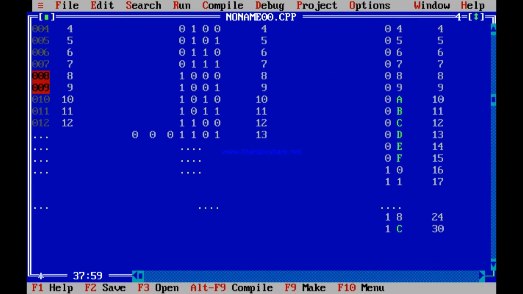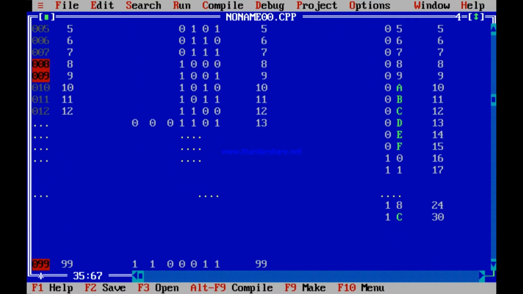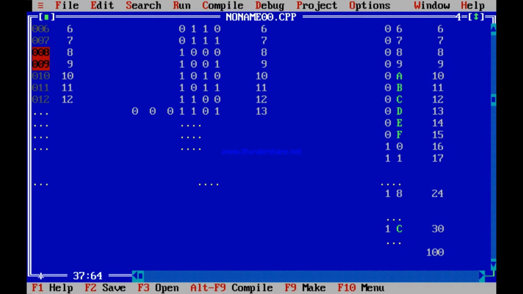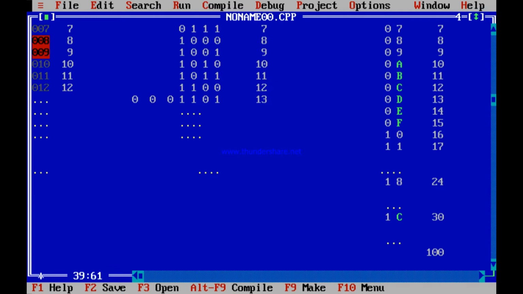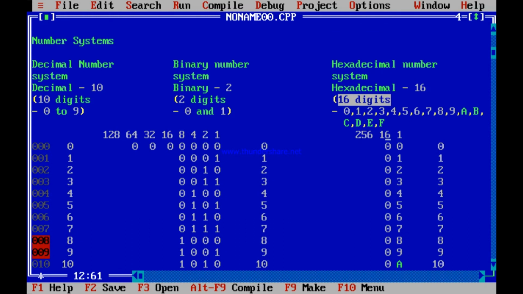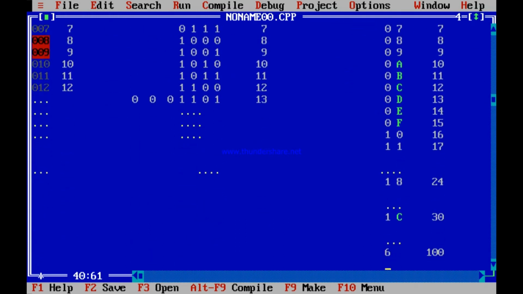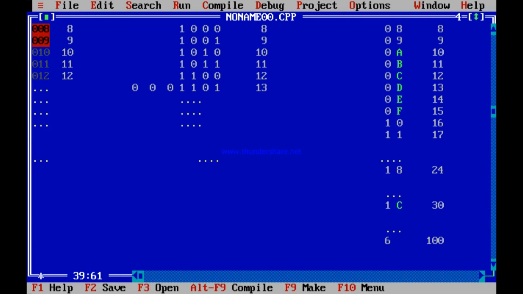So suppose you are given to represent 100. How do you represent 100? Decimal 100, how do you represent that? I will just put some dots over here to make it clear. Between 24 and 30 are other numbers also. Between 30 and 100 are other numbers also. So now I continue. How do you represent 100? 100 is 6 16ths. If I put a 6 over here, this weight is 16. So 6 16ths makes it how much? 96. You are left with 4.